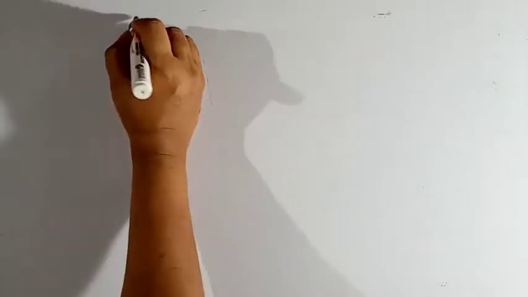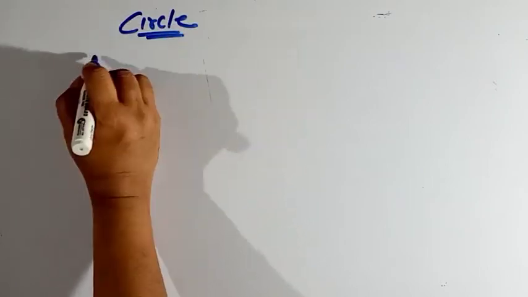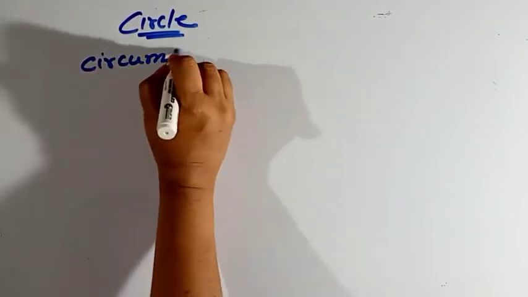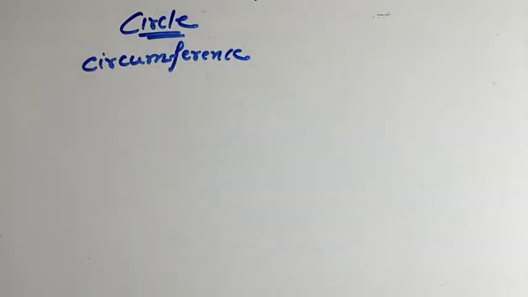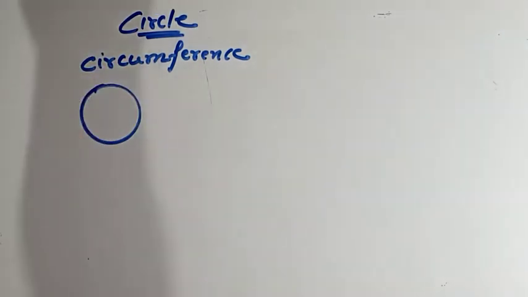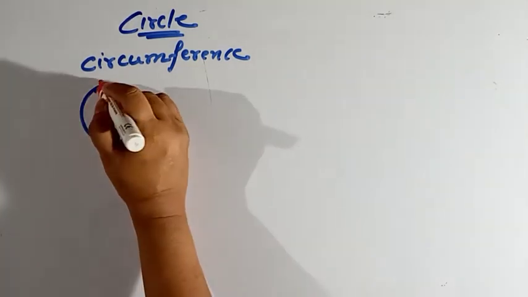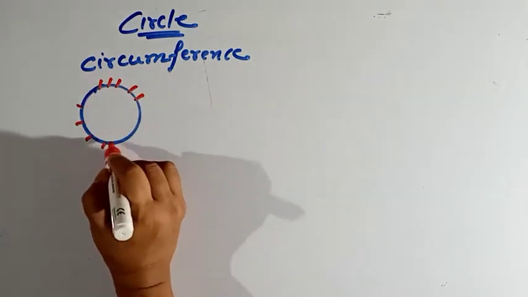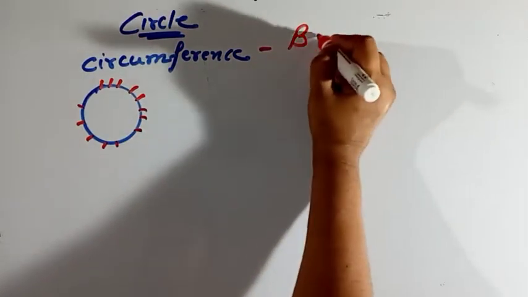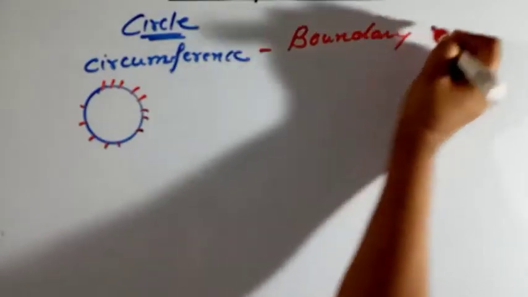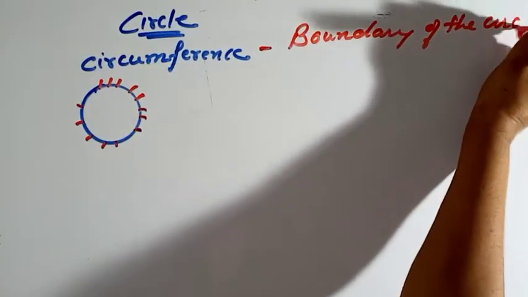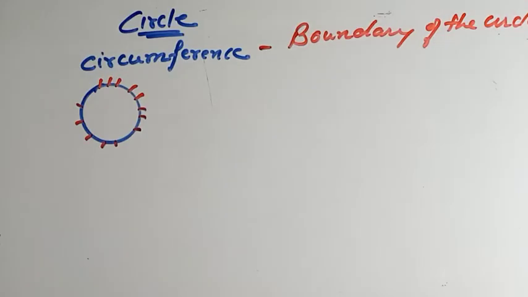Now after this comes circle, circumference. Now what do you understand by circumference? Suppose I draw a circle like this. The boundary of the circle is known as the circumference. So we can say that the boundary of the circle is known as the circumference.